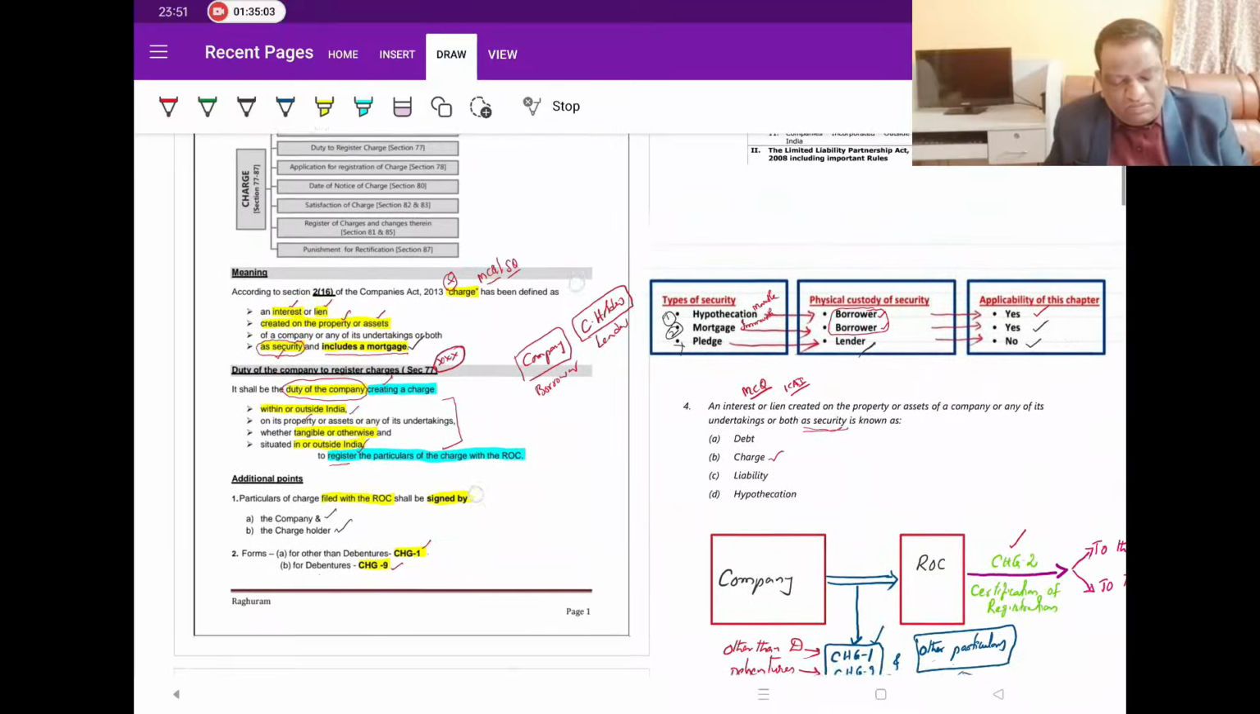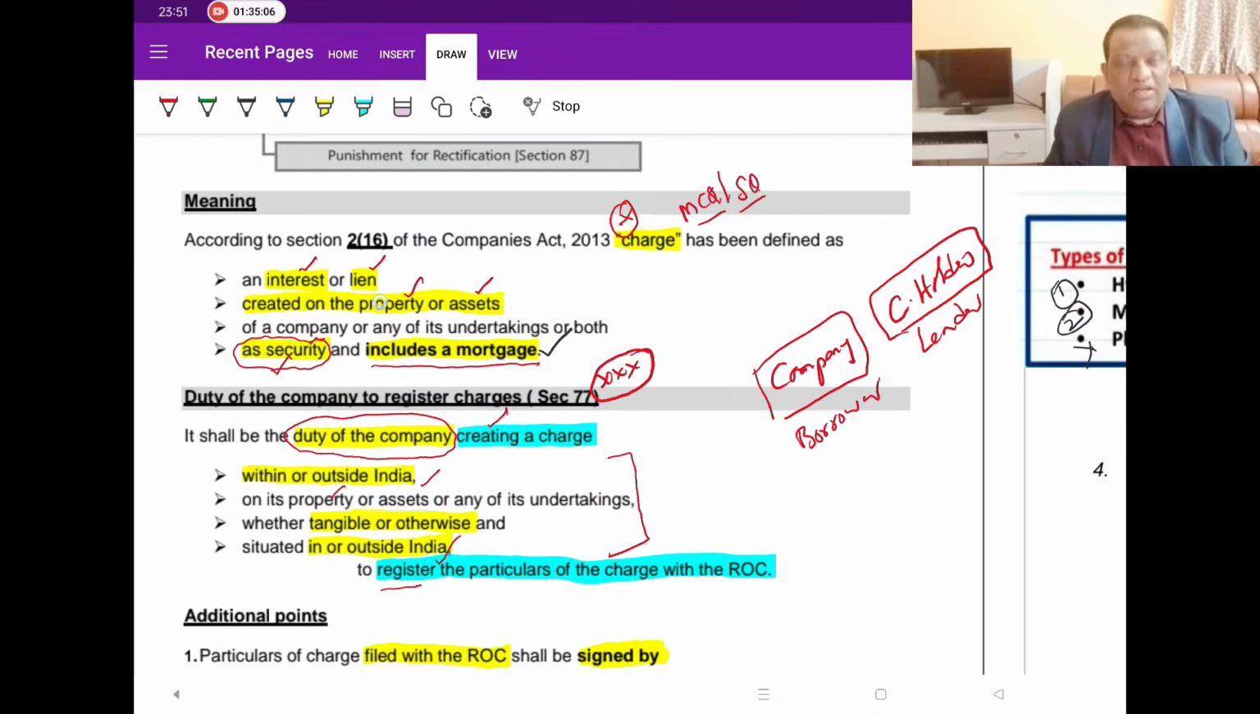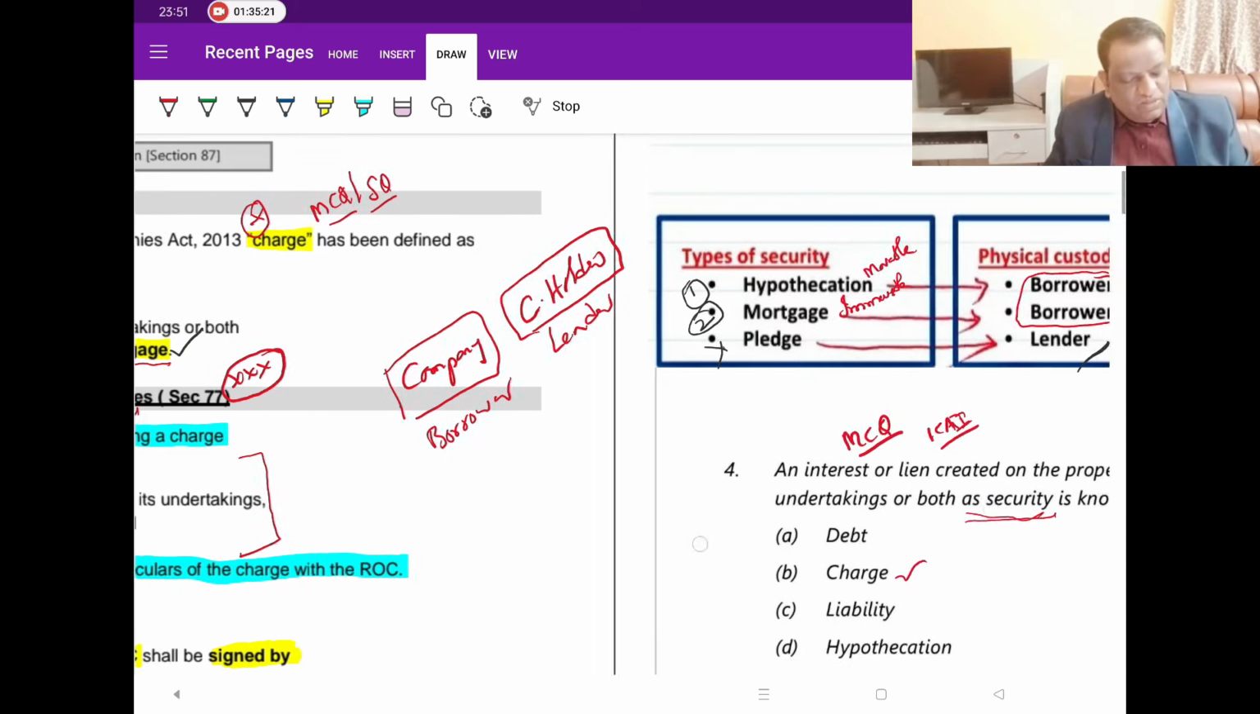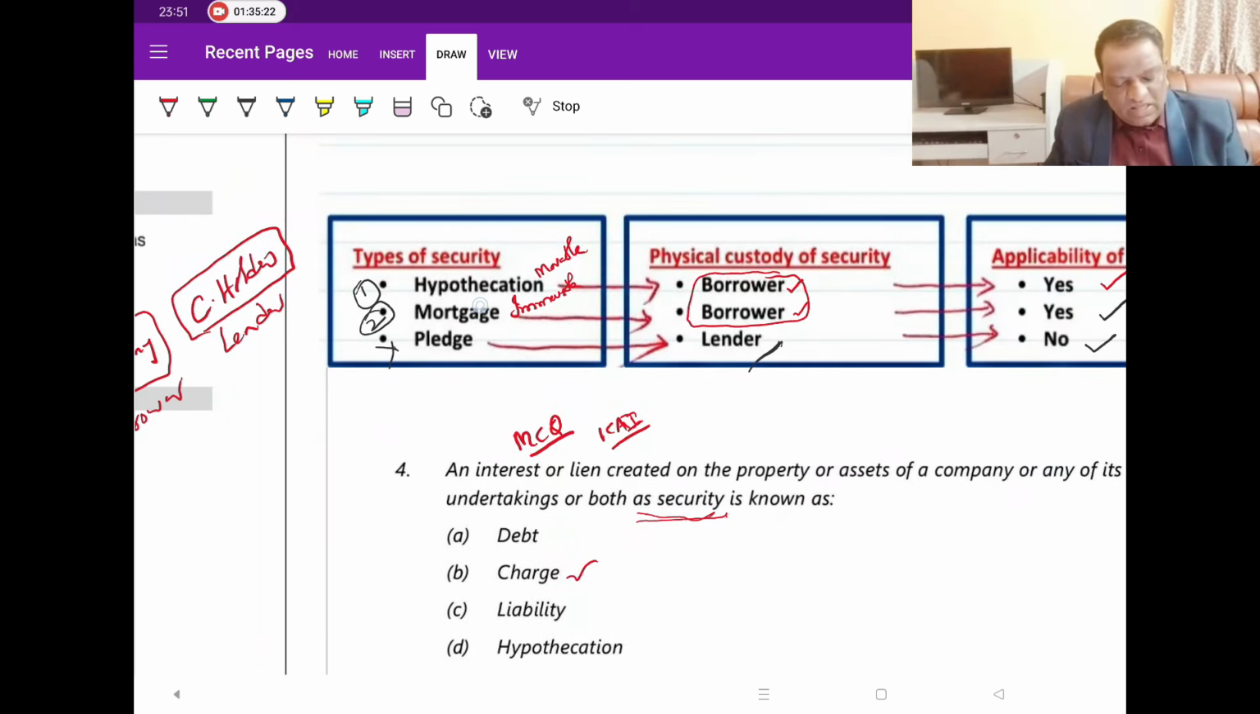We started with what do we mean by charge. It is nothing but creating an interest. I'll give a quick 10-minute wrap up of all this. What do you mean by charge? And it is being discussed in Section 2(16). Creating any interest or lien on any property as a security, which will include mortgage. So among these three general types of securities, where this chapter is applicable and where it is not: this is applicable for hypothecation, this is applicable for mortgage, but for pledge it is not applicable.